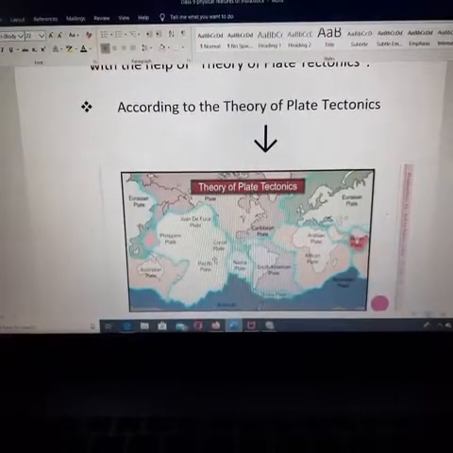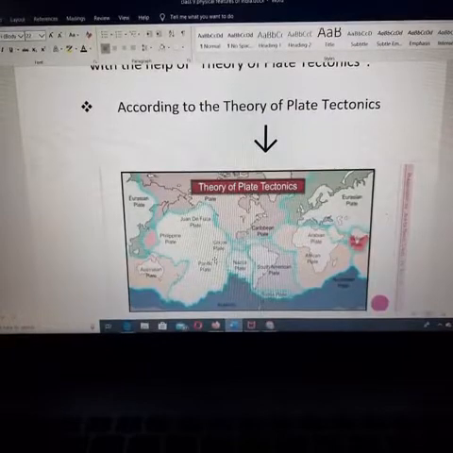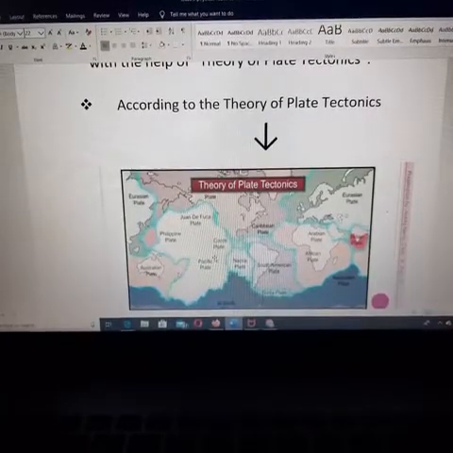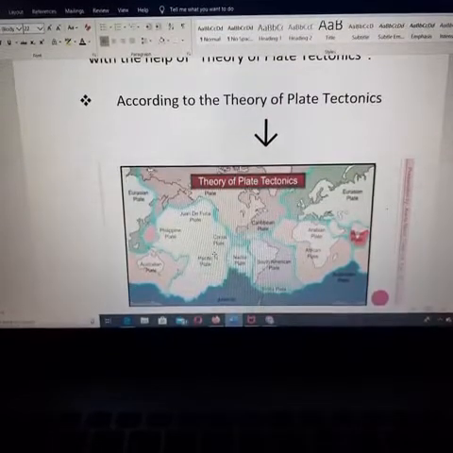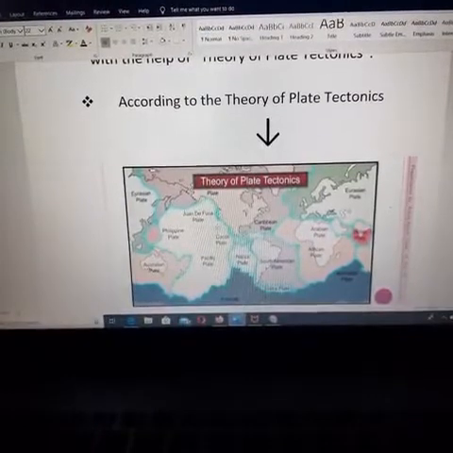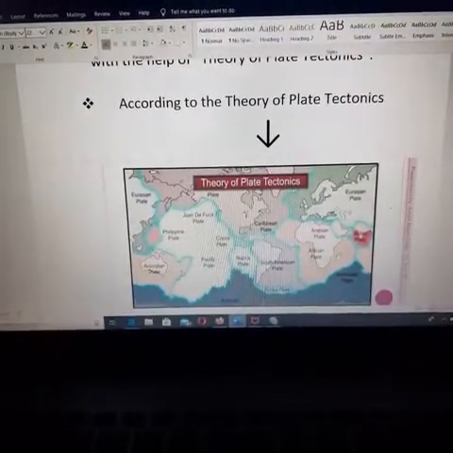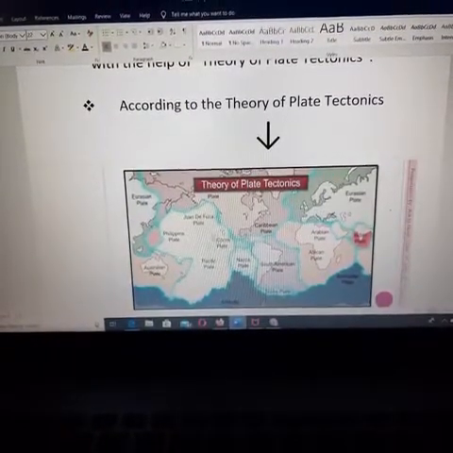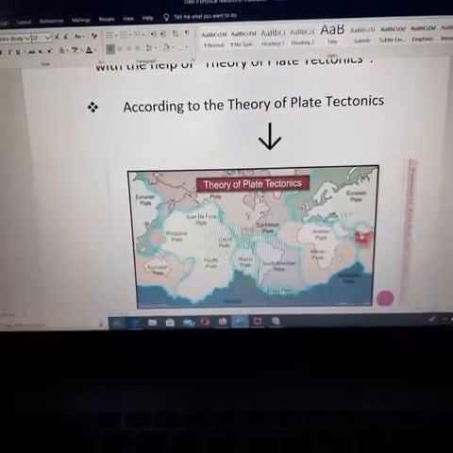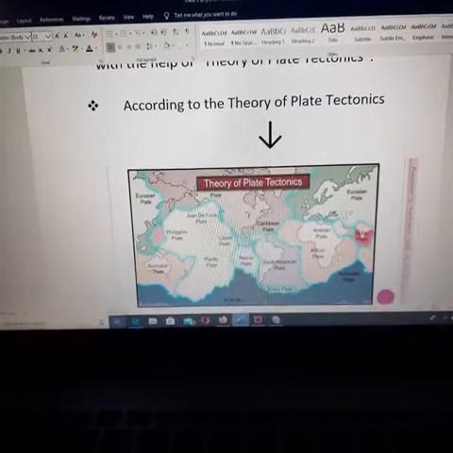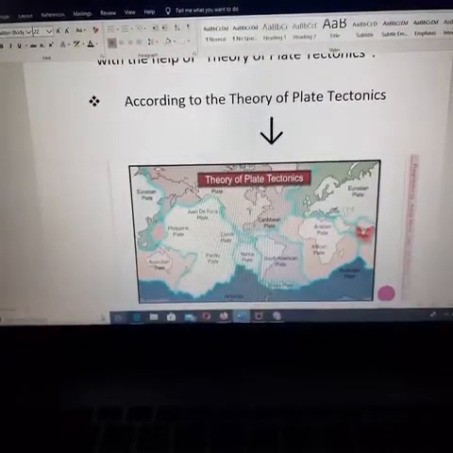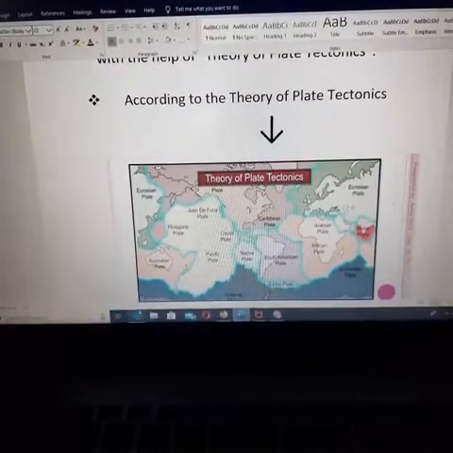In those days all the lands were joined, and later, with convergent and divergent movement, they started to move from one place to another, little by little. When they move, because of land compression, the land has formed in different varieties, called mountain areas, or rift valleys also. Understood?